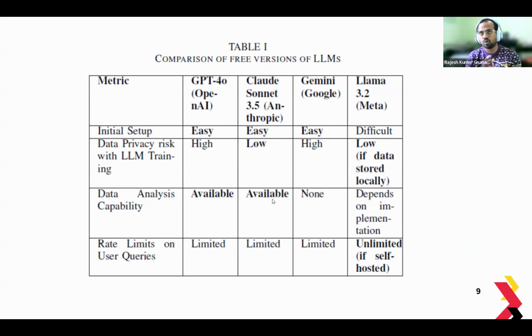We were able to upload only a few percentage of the data set. We could have uploaded half, if we had trimmed the data. Gemini, there wasn't one available, and then Llama depends on implementation. So again, there's some infrastructure and application development involved with creating that ability. Rate limits, as we saw, were limited across the board for all the proprietary models.